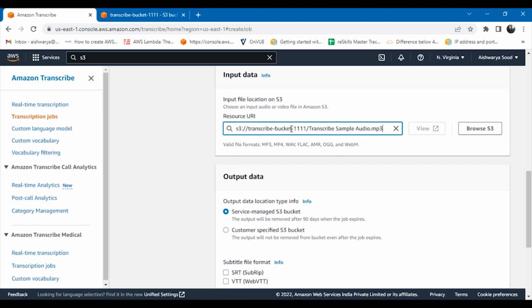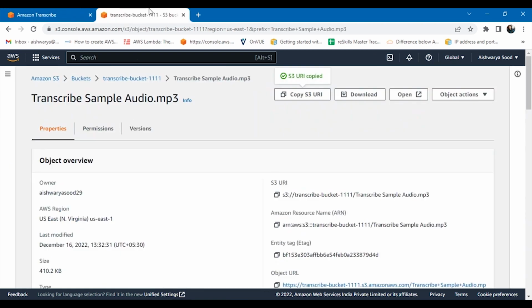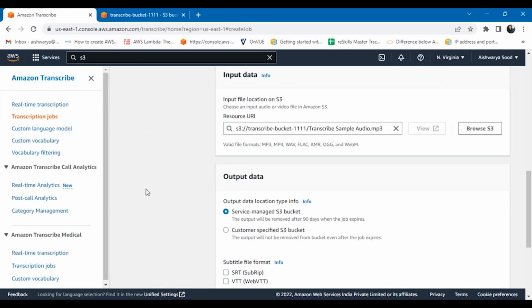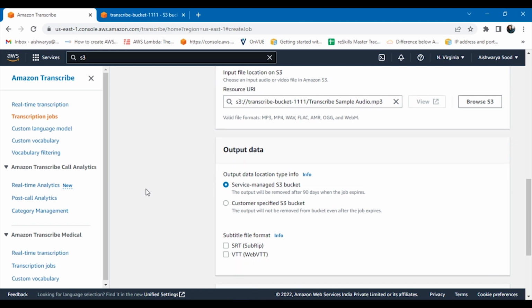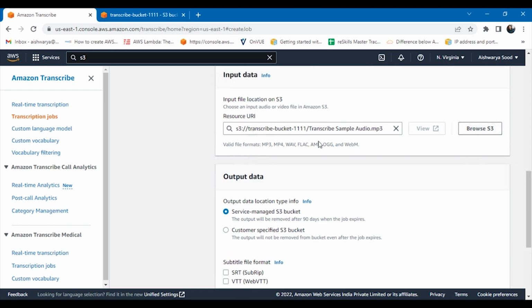Now this is where I have to specify the source from where the audio will be coming. So let me paste that. This is the URI that I copied for my audio that I uploaded in my S3. And you can also browse Amazon S3 to find a particular file.